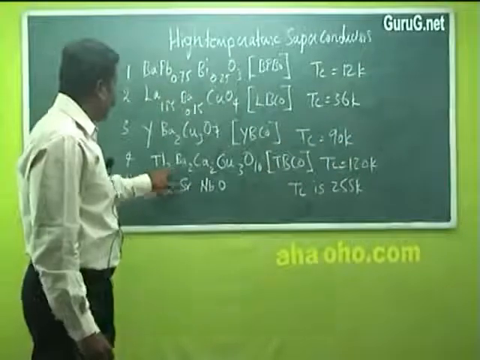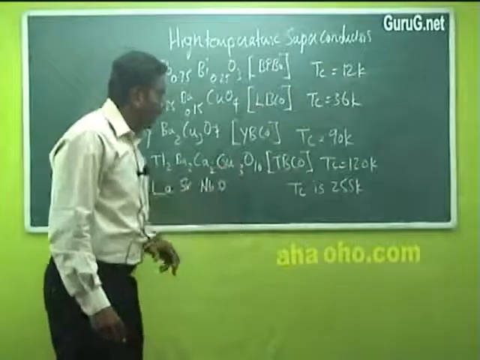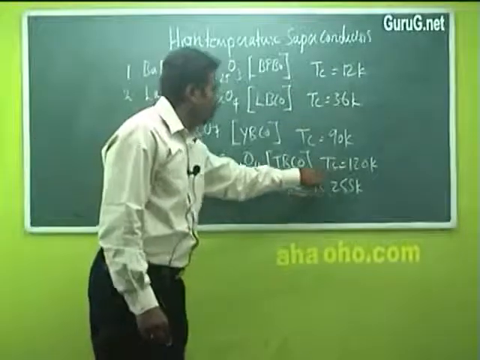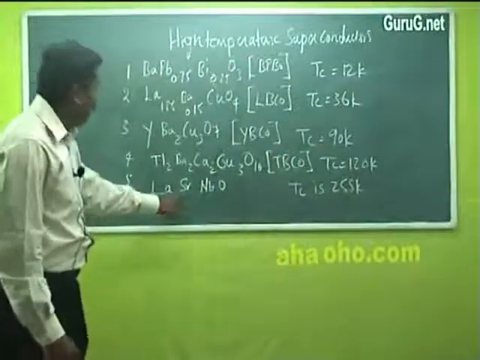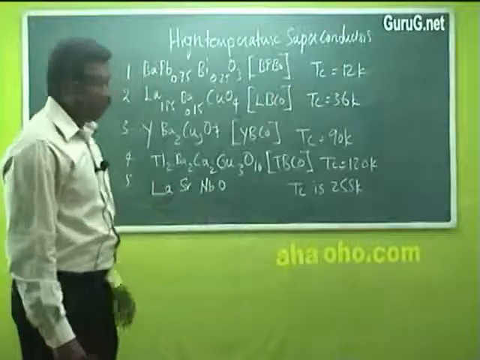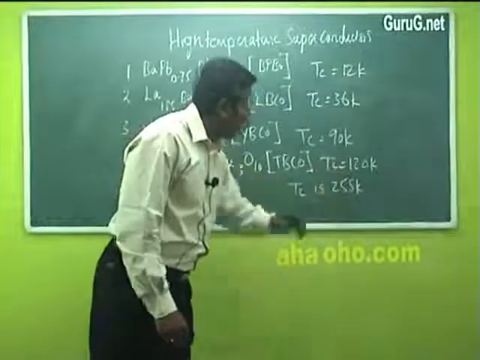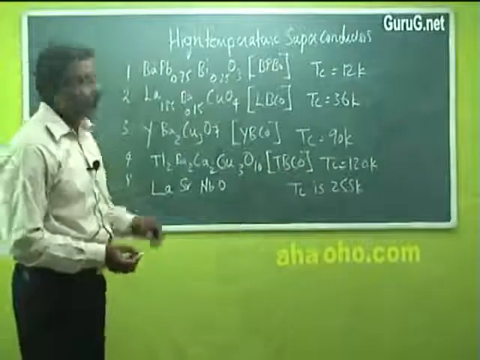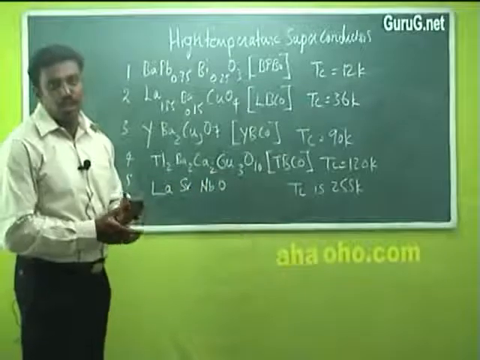And TlBaCaCuO, with Ca2Cu3O10, TBCCO, the transition temperature is 120 Kelvin. And LaSrNbO, this is the latest developed high temperature superconductor. The transition temperature is very, very high, 252 Kelvin. So these are some very good examples of high temperature superconductors.